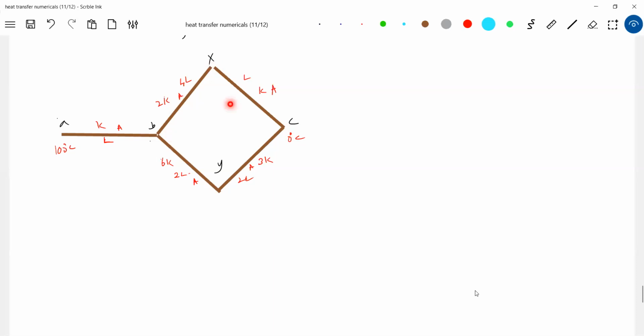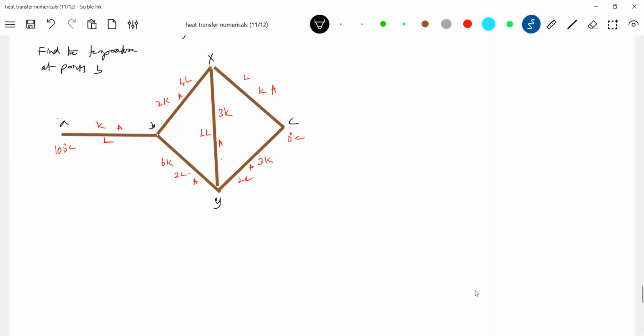We do have some sort of network like this, and one more rod we have, 3K. How do I connect? Okay, let's not bother. There's a connection that is made. So find the temperature at points B, X, Y.